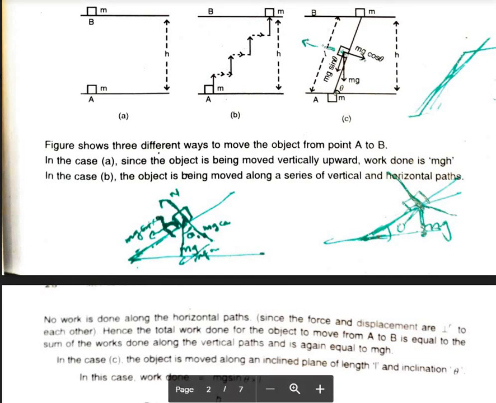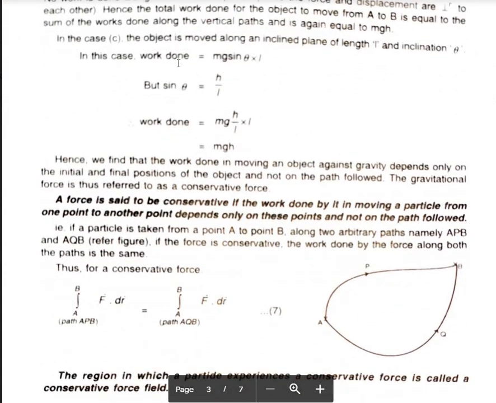In this case, work done is equal to mg sin theta into L. Sin theta is nothing but H by L. So the work done is equal to mg into H by L into L. This L and L cancel, so mgh. Hence, we find that the work done in moving an object against gravity depends only on the initial and final position of the object and not on the